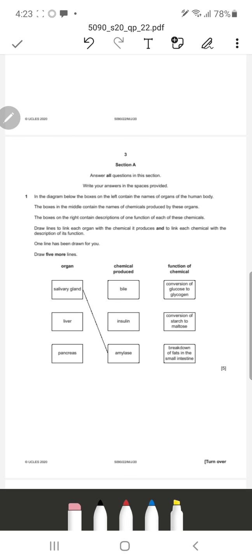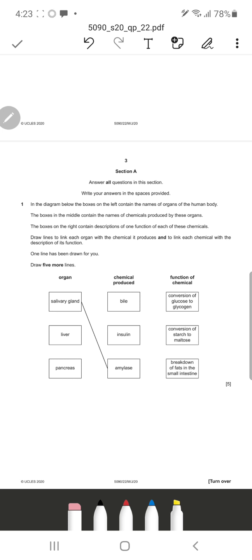Okay, so let's see number 1. It says, in the diagram below, the boxes on the left contain the names of organs in the human body. The boxes in the middle contain the names of chemicals produced by these organs. The boxes on the right contain descriptions of one function of each of these chemicals. Draw a line to link each of the organs with the chemical it produces and link each chemical with the description of its function. So that's very simple and straightforward actually.